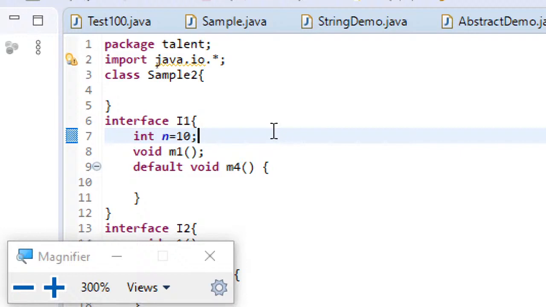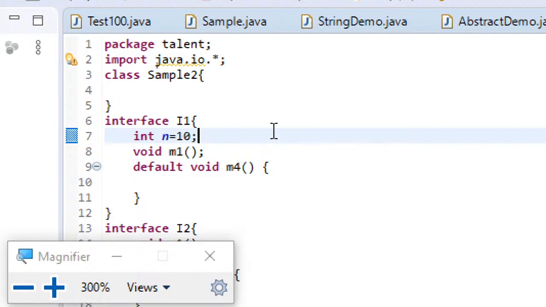And here we are going to discuss the access specifiers: public, private, protected, and no access specifier, which we call default. So we have four access specifiers: public, private, protected, and default. We just discuss default but we don't write it explicitly.